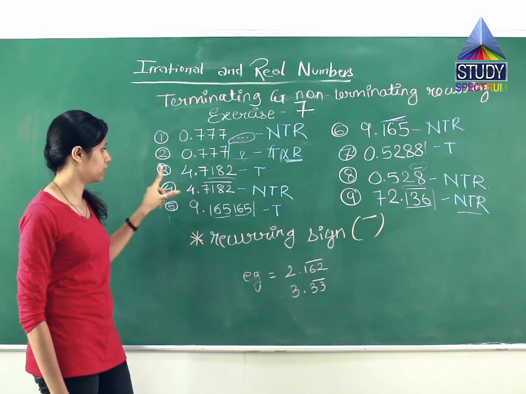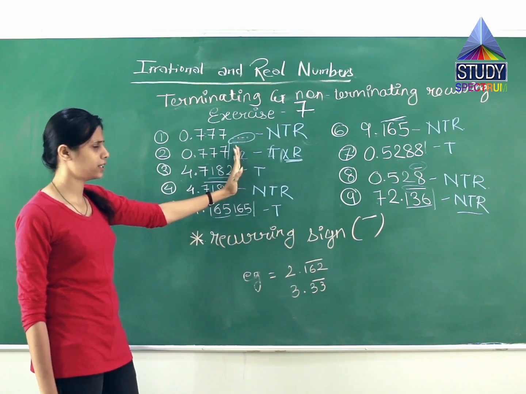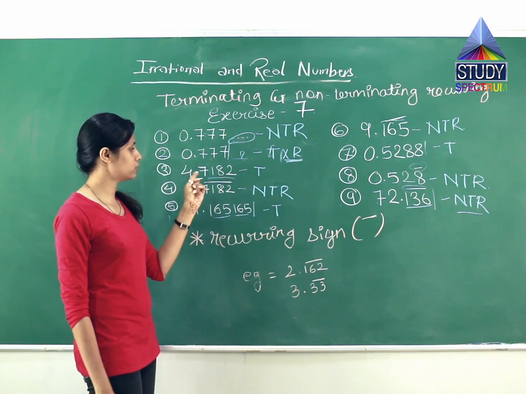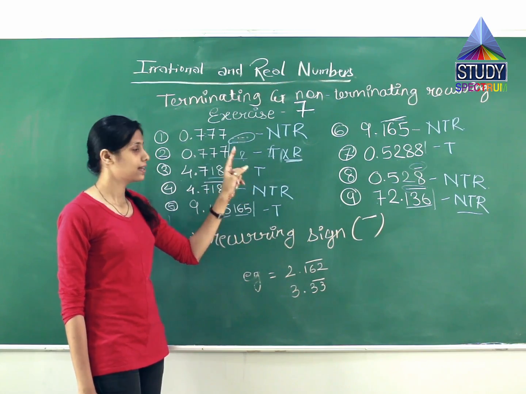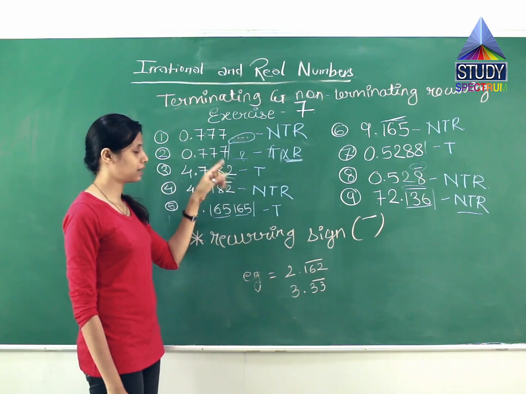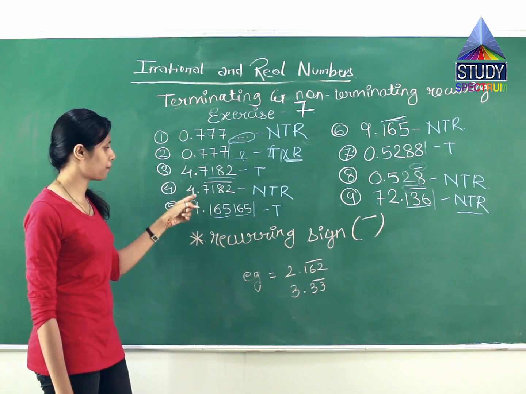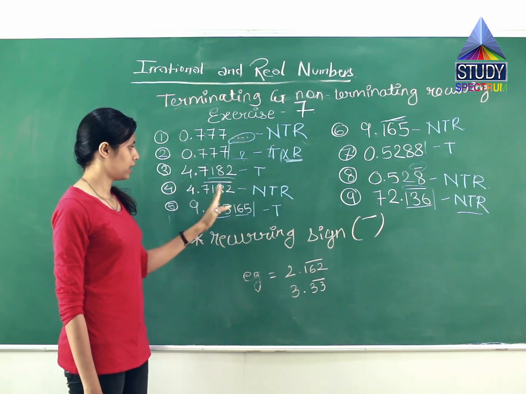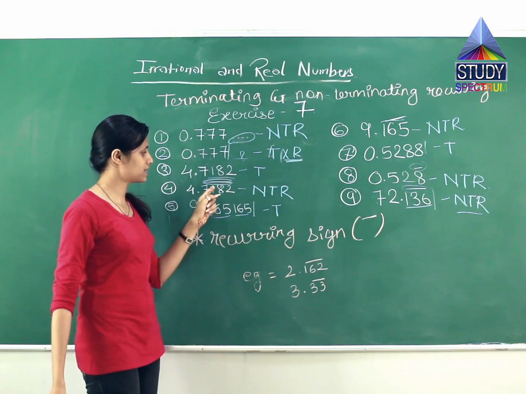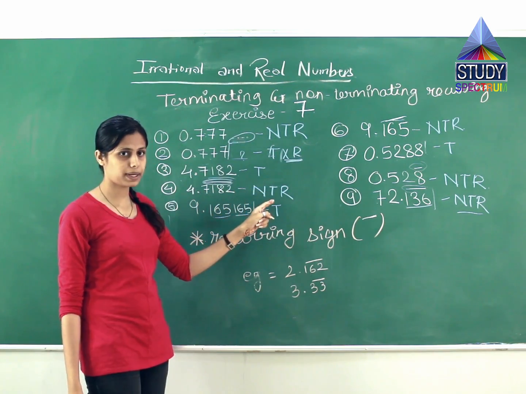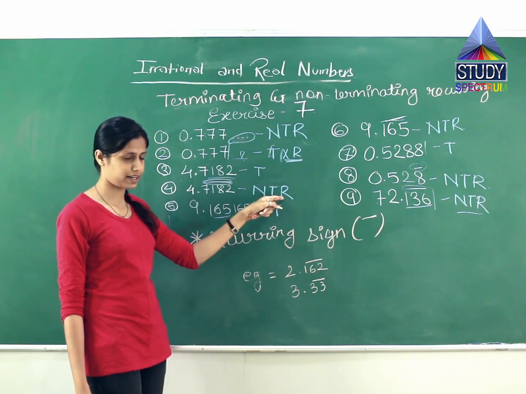The third example, where it is 4.7182. It stops at 2. There is no symbol given to represent that this number is going on and recurring. So what is this? This is terminating. It terminates at 2. The fourth example, which is 4.7182. There is a bar above the 2. See, you can see a bar. What does this represent? It is non-terminating. It does not stop at 2. It goes on repeating and it is recurring.